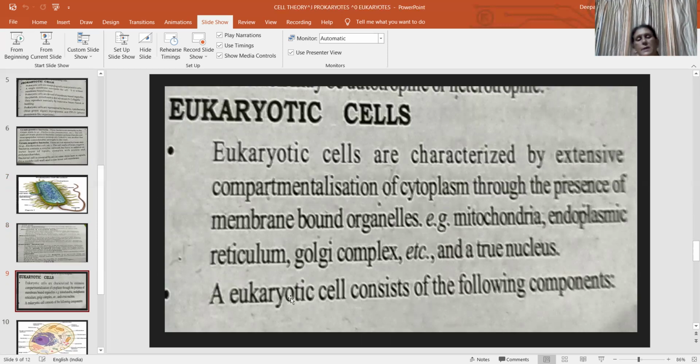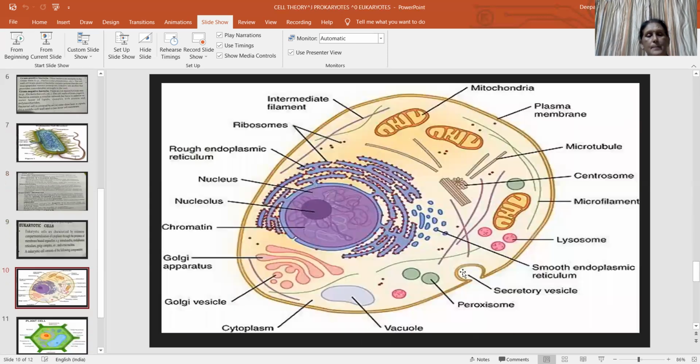The eukaryotic cell, we know, is a highly developed cell characterized by compartmentalization of the cytoplasm through the presence of membrane-bound cell organelles. That means the cytoplasm accommodates membrane-bound structures. Those are mitochondria, endoplasmic reticulum, Golgi complex, and a true nucleus is the important characteristic of the eukaryotic cell. So this is the structure of the eukaryotic cell.